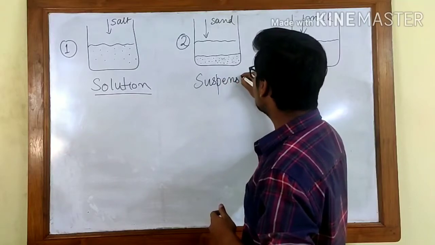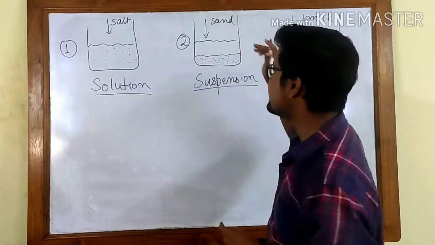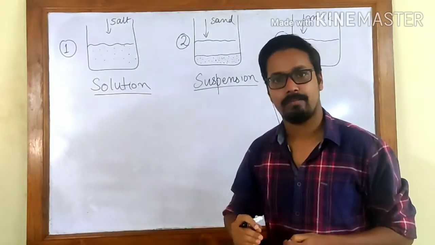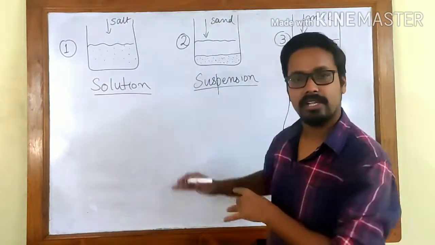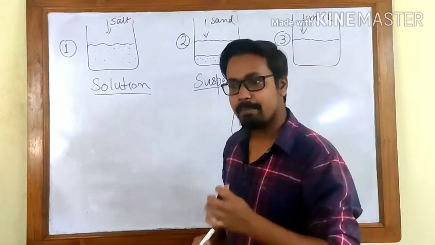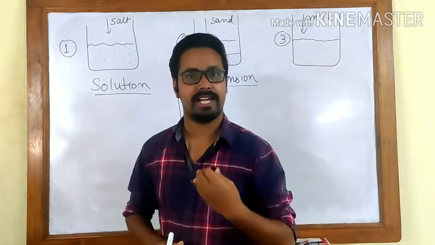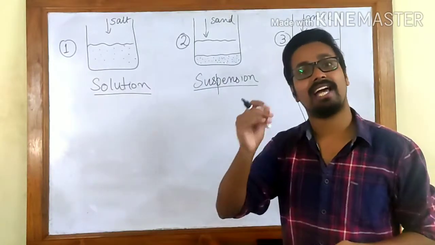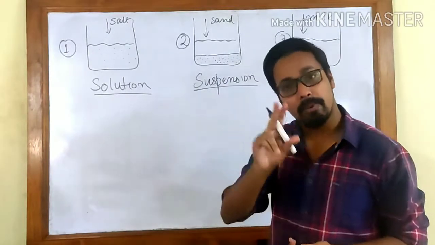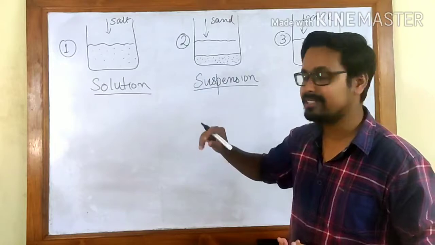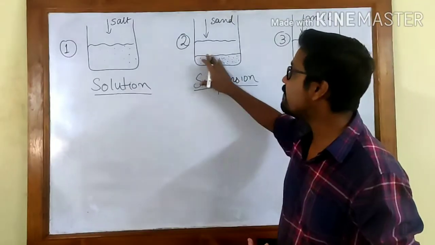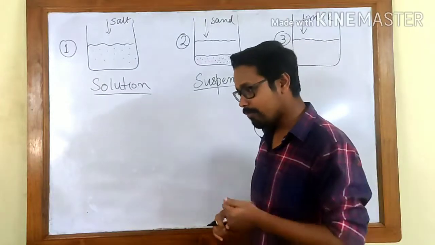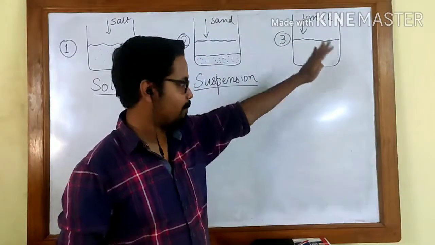Suspension, if we want to define it, is a heterogeneous mixture of particles. In that case, the particles will be visible to the naked eye. So here sand particles are visible to our eye because the size of the particles is very big. Plus, it is a heterogeneous mixture, meaning the particles of sand are not evenly or uniformly distributed throughout the mixture.